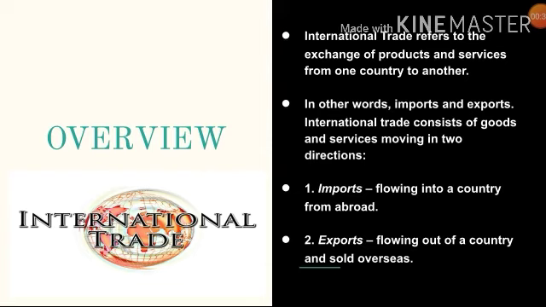The first one we are going to see is the overview of international trade. So what is international trade? International trade refers to the exchange of products and services from one country to another. In other words, it is just imports and exports. Imports means goods flowing into a country from abroad, and exports means goods flowing out of the country. So international trade is the imports and exports happening in the country.